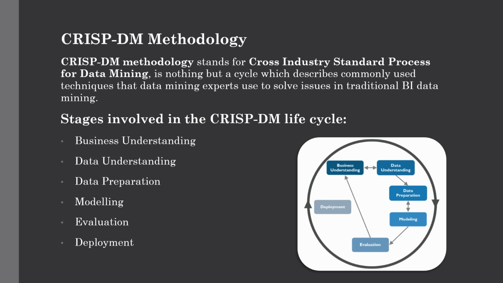Now we will see the stages involved in a CRISP-DM life cycle. The first one is business understanding. As the name suggests, this initial phase focuses on understanding the project objectives and requirements from a business perspective, and then converts this knowledge into a data mining problem definition. A preliminary plan is then designed for achieving the objective.